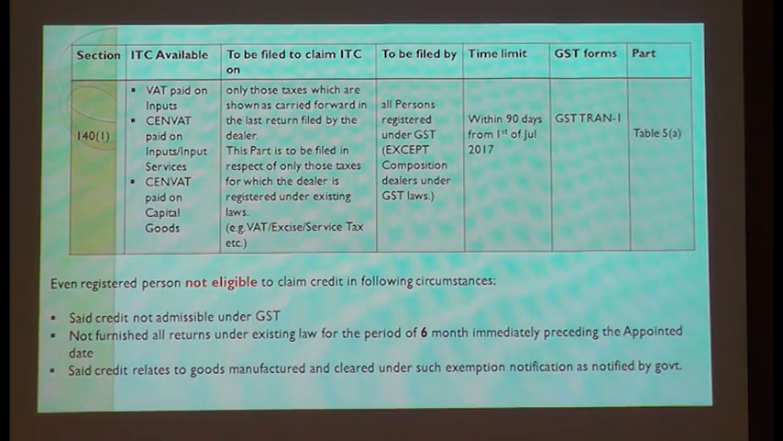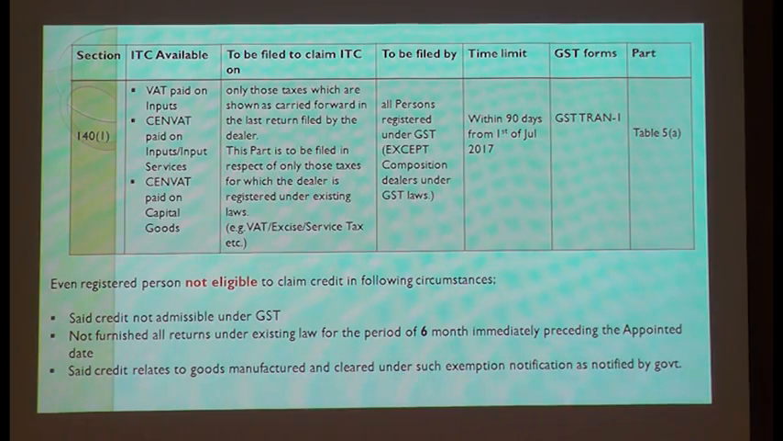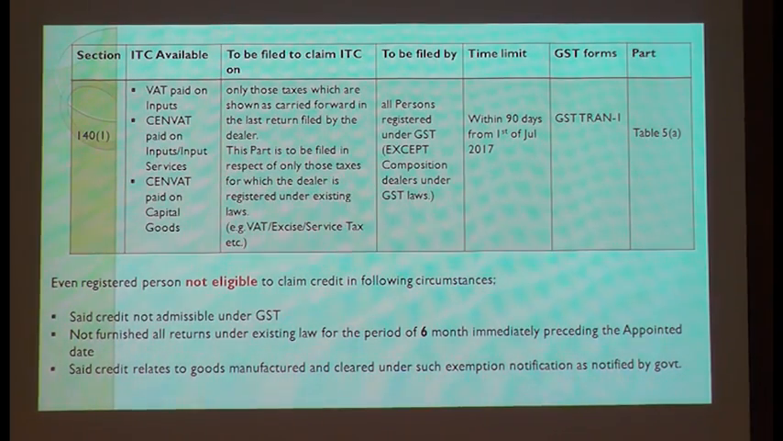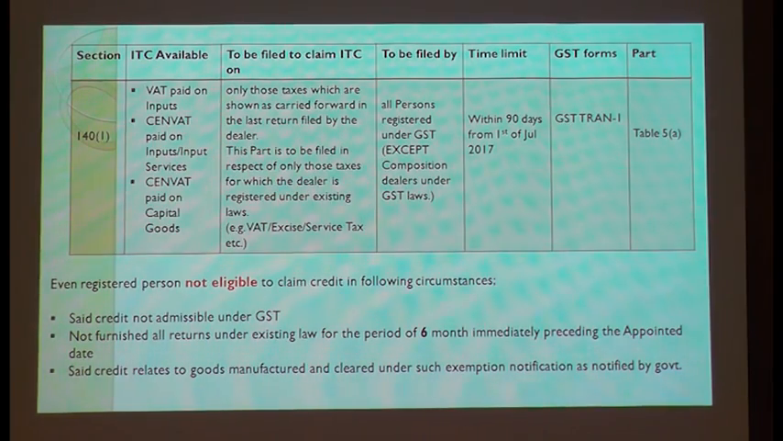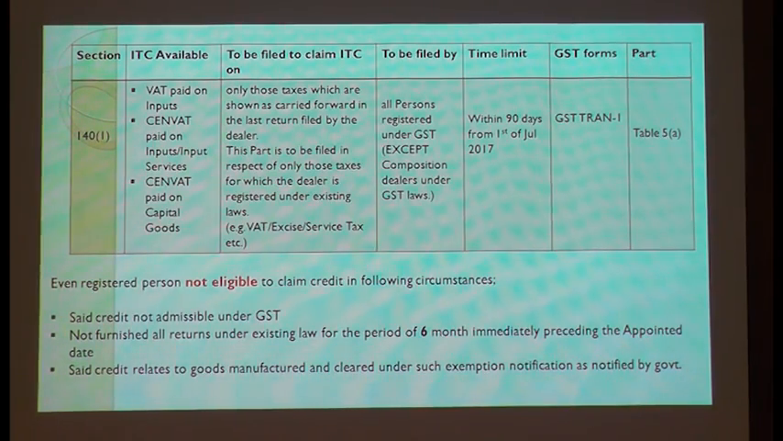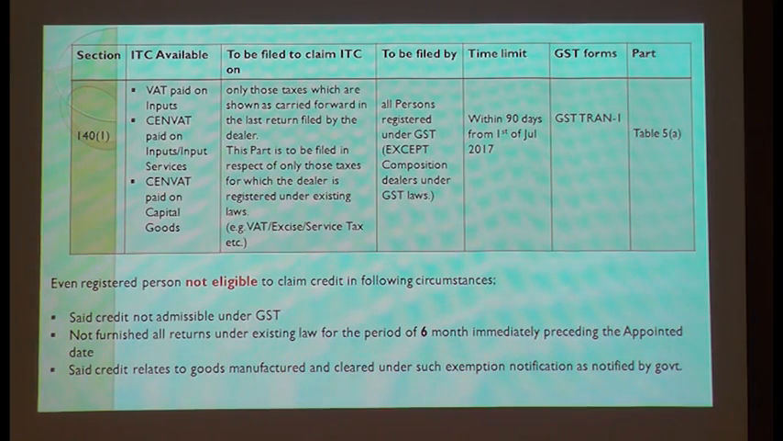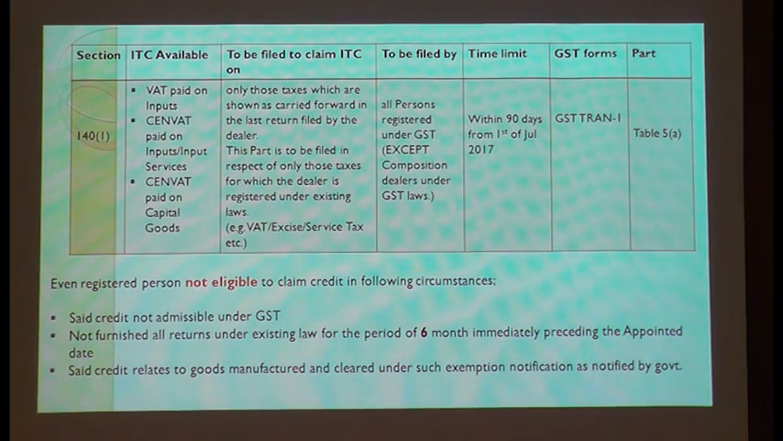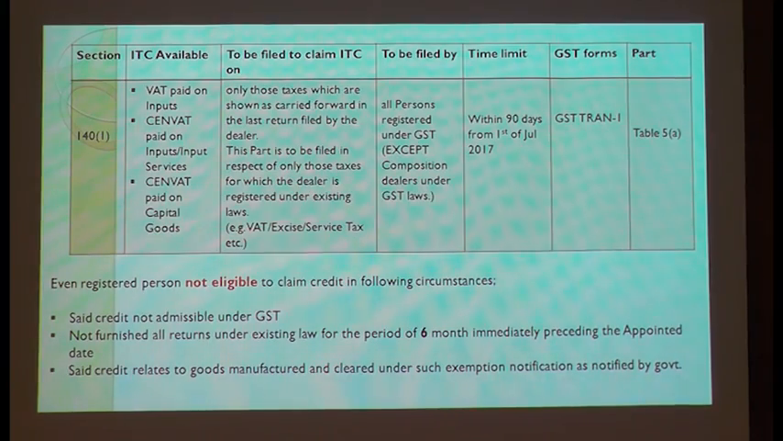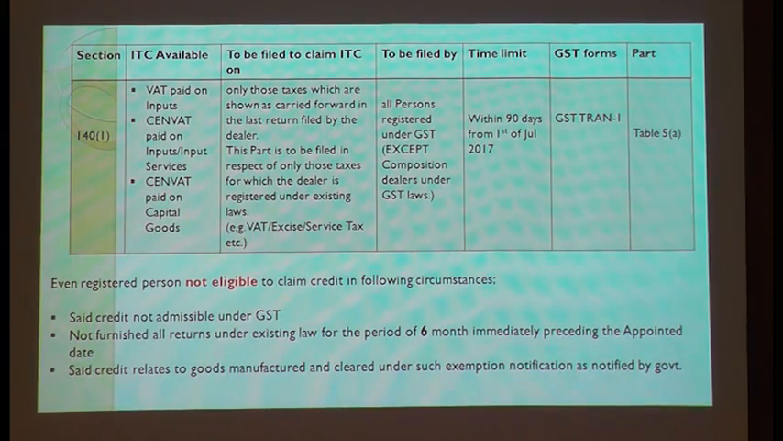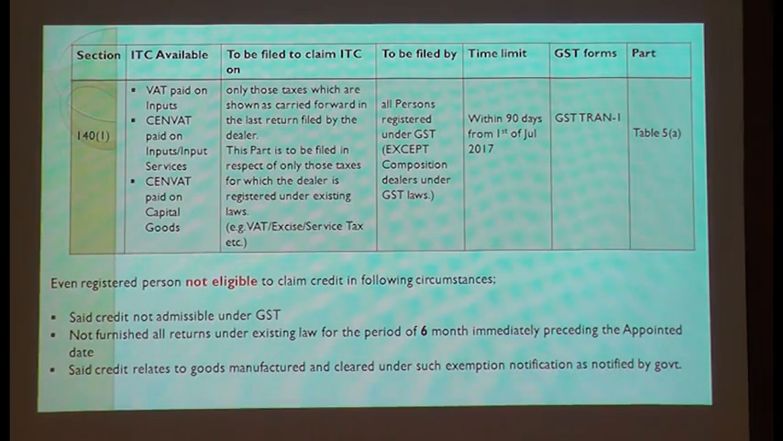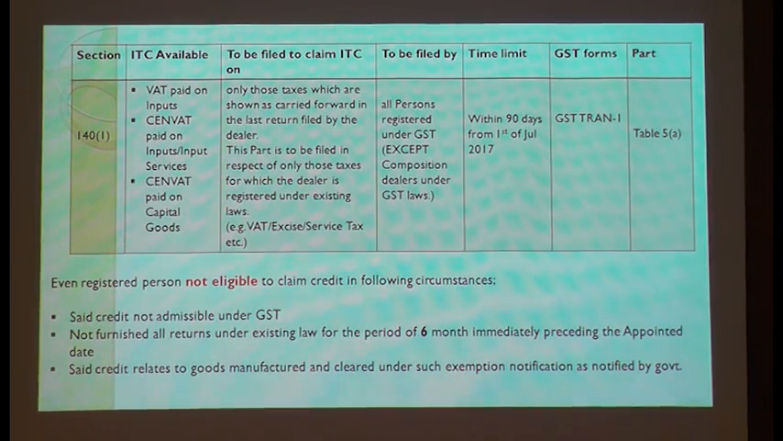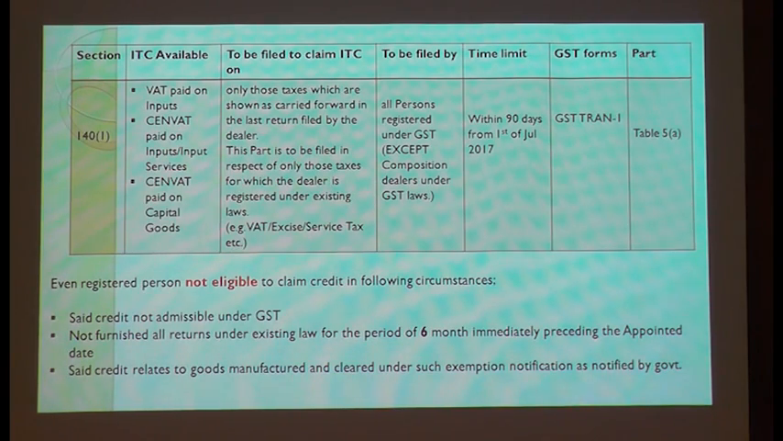Though the law is saying last 6 months returns are to be filed, at least file for the month of June and claim your credit. It should be admissible under the GST law. What does it mean? Whenever you are going to carry forward your credit, you should also see that it is eligible under the GST law. If it is not eligible under the GST law, it is blocked. It is said that you are not eligible for this kind of items. Then in that case, you cannot enjoy that credit as a transitional credit.